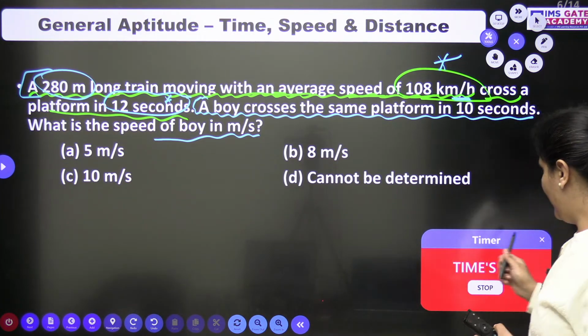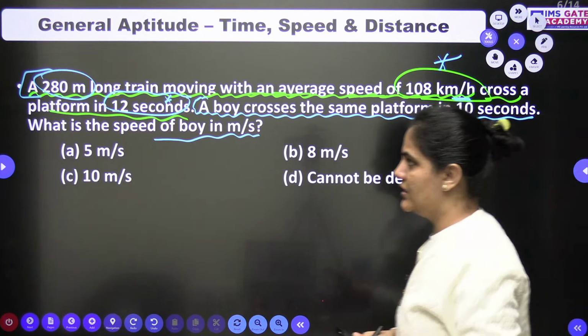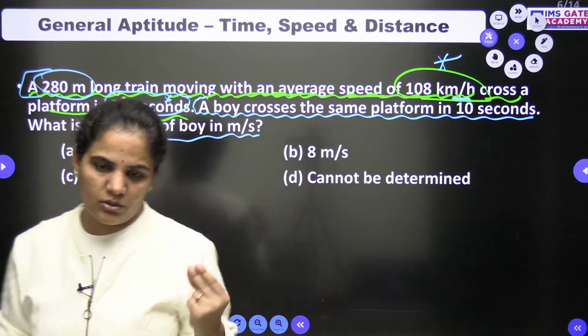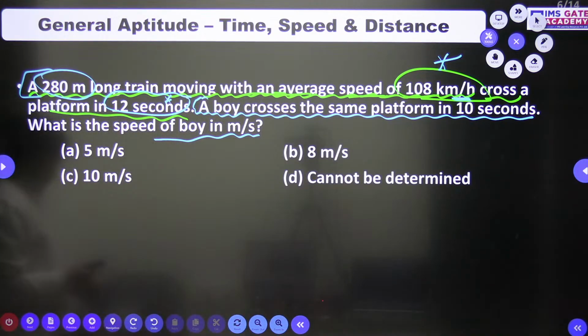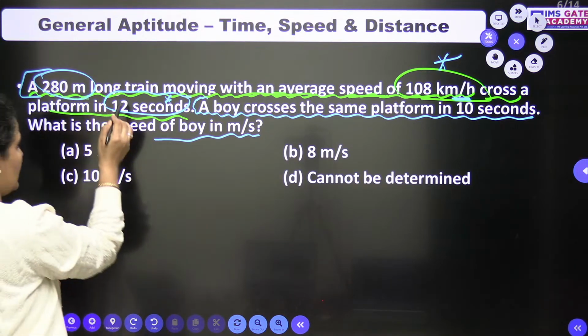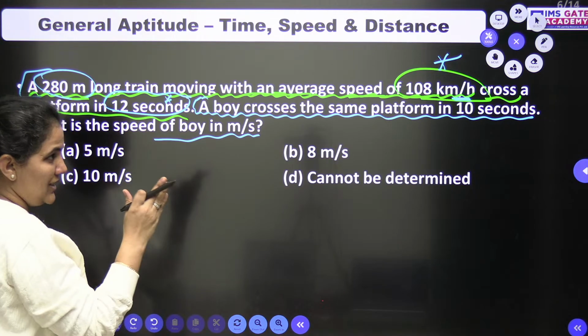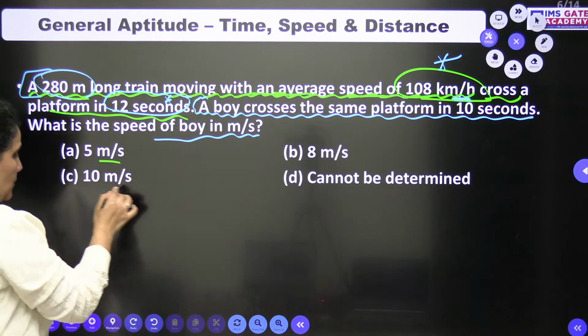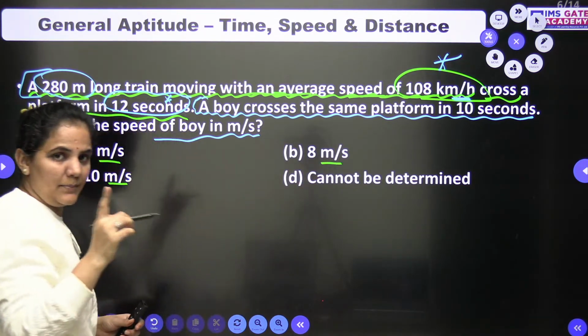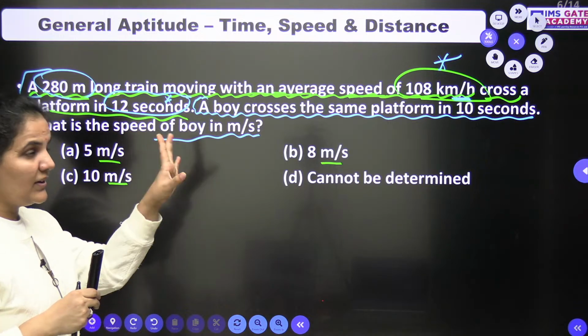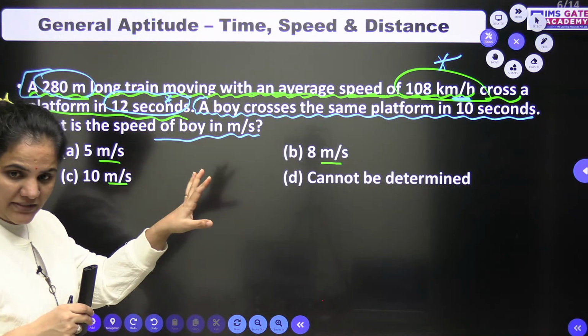All right, so this is a very common pattern of question which can be asked in the GATE exam also. So let's approach the question. So ma'am, first of all, when I see the first line, it is clearly given that the speed is there. In the options also we have speed in meters per second. So first of all the given speed we will convert into meters per second.